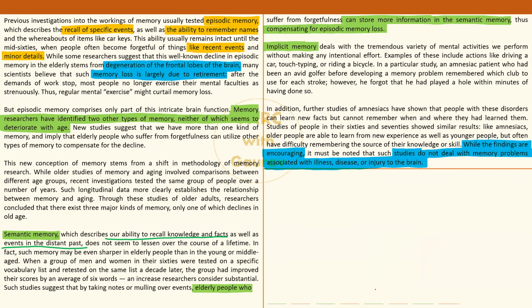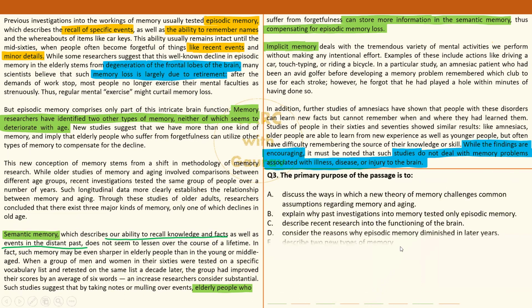Okay. Let's go to the next question. Primary purpose, one of my favorite question categories, main idea of the passage, right? Okay. Let's get down to option elimination. And before we get there, some broad points regarding the passage. What is the author doing here? Laying out some pretty straightforward objective information before us.